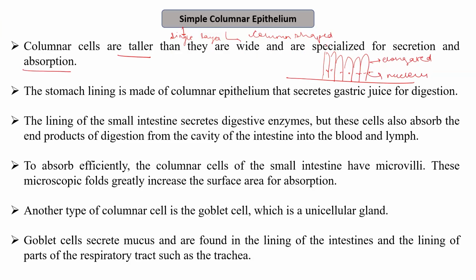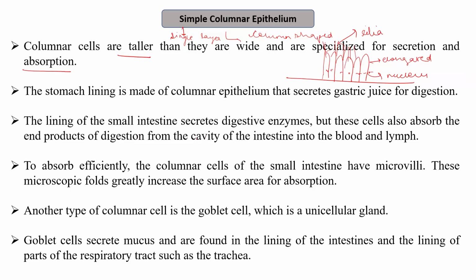absorption. So usually on the surface of the columnar cells, a structure which is known as the cilia is present. So this cilia-like structure helps in the absorption, and they are modified for the secretion and the absorption. So the stomach lining is made up of columnar epithelium that secretes the gastric juices for the digestion.